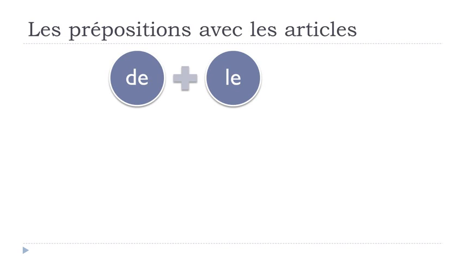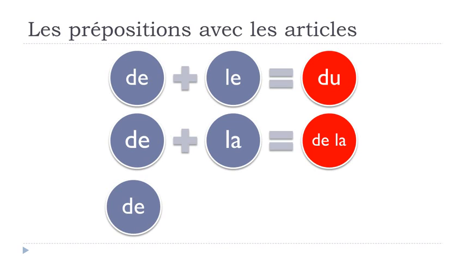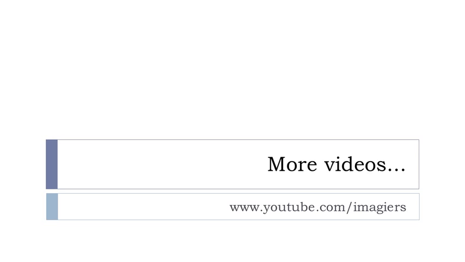So, let's write it like that. De plus le will become du. De plus la will stay the same. Nothing happens. De la. And then de plus les will become des. So it was a little introduction because the next lessons will be maybe more tricky but quite interesting. We'll cover the preposition, all right?